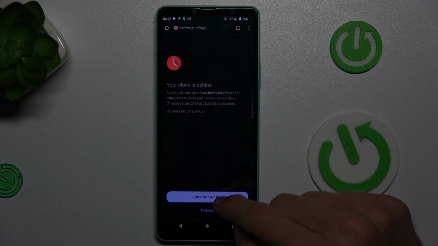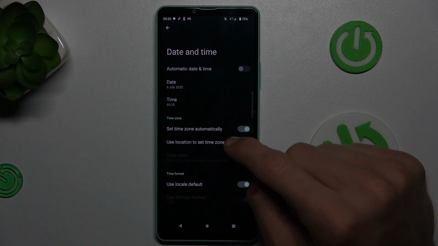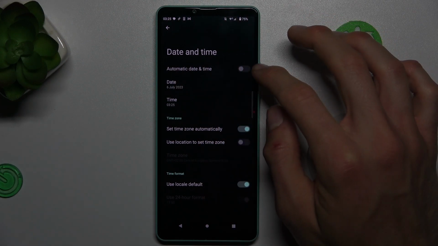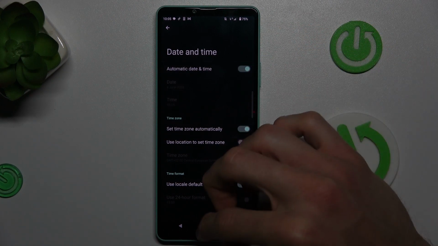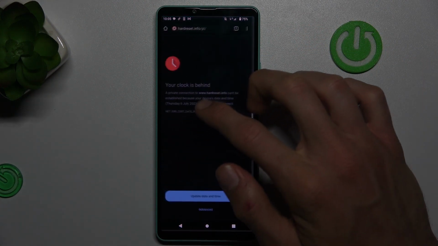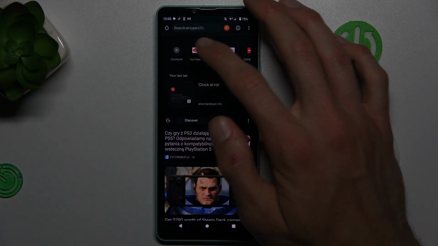To fix it, tap on update date and time and we get fast access to our settings and date and time option, and you must turn on the first function, automatic date and time, and that's all. We can go back and try to search something on Google, and it is working right now.